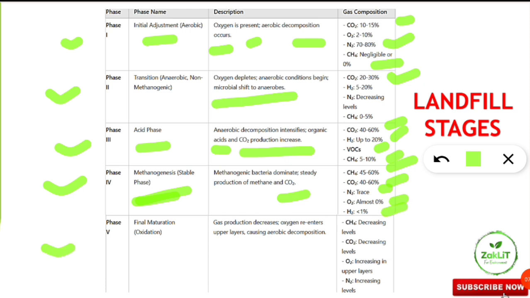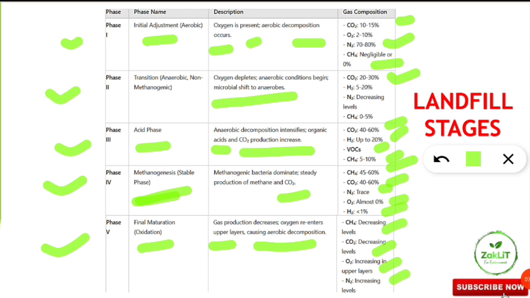Next is the final phase, phase 5, the final maturation, also called the oxidation phase. Gas production decreases, and oxygen re-enters the upper layer of the landfill, causing aerobic decomposition with the help of aerobes, the bacteria which use oxygen for decomposition. Methane level decreases, carbon dioxide level decreases, oxygen increases in the upper layers and nitrogen also increases.